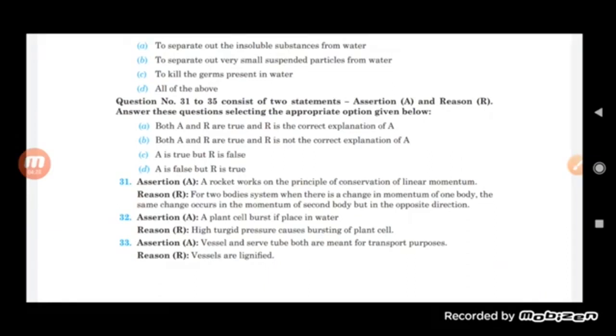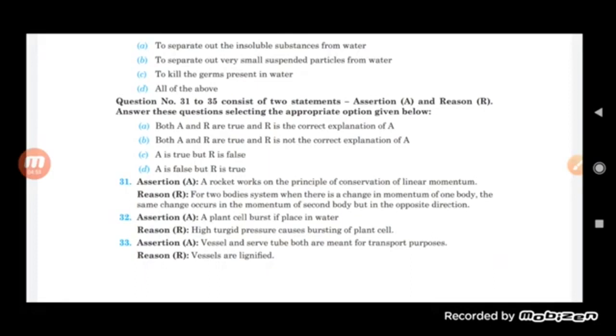So here the assertion is that a rocket works on the principle of conservation of linear momentum. You know that when a rocket is launched, it actually works on the principle of conservation of linear momentum. The reason is that when two bodies are there and there is a change in the momentum of one, the same change occurs in the momentum of the second body but in the opposite direction.